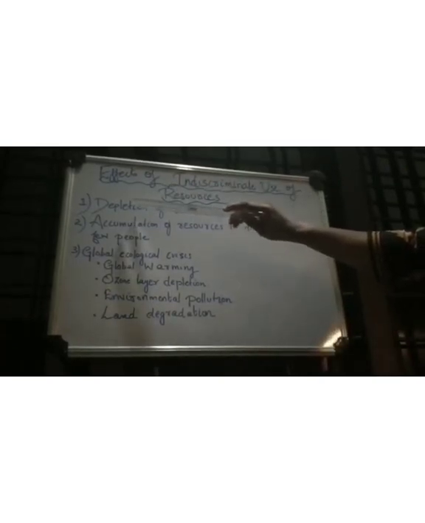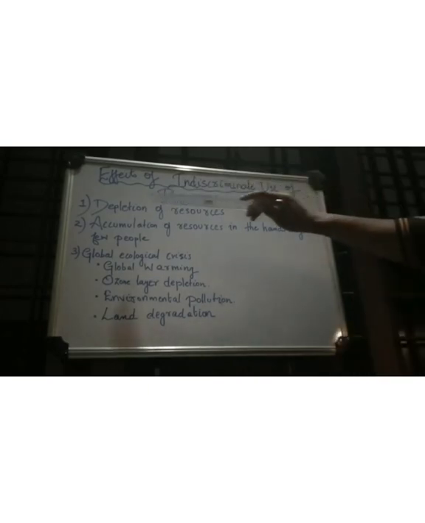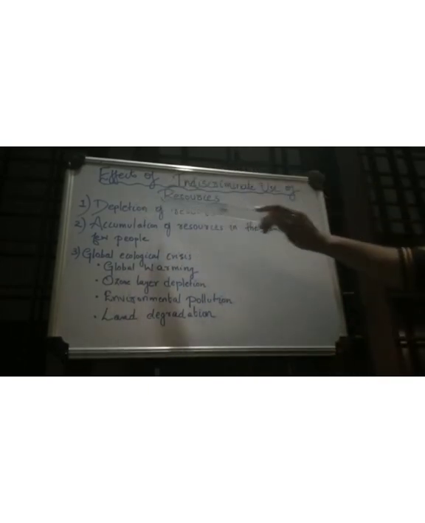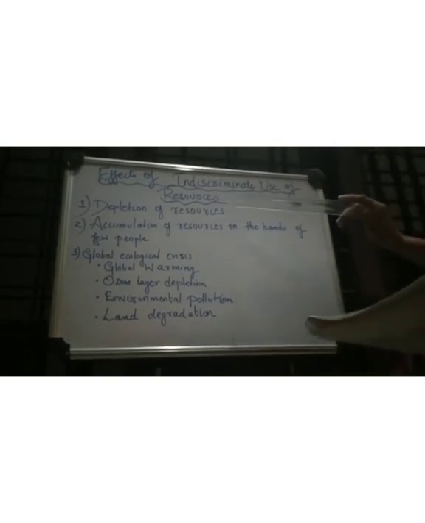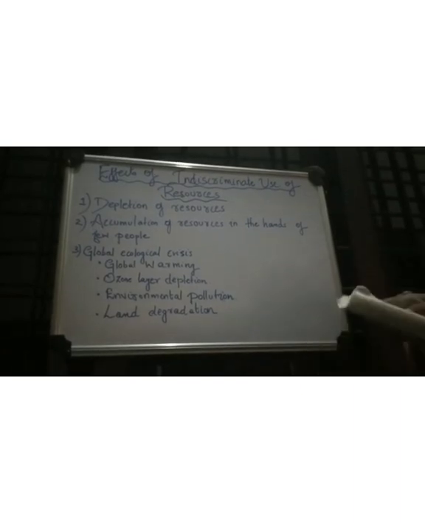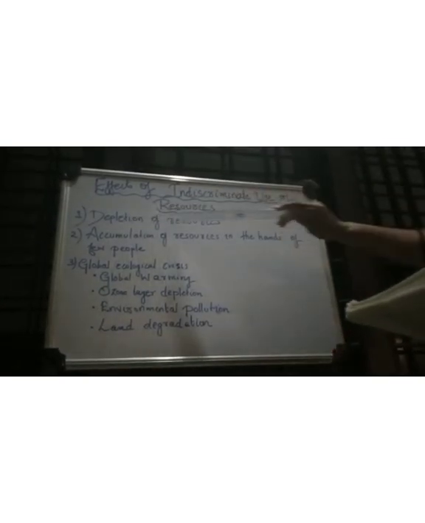The first and foremost effect of indiscriminate use of resources is the depletion of resources. Depletion means completion. Okay, so children, resources are used by some people due to their greedy nature. So due to their greed, they are utilizing the resources continuously again and again. For the satisfaction of their greed, they are utilizing these resources, and it may lead to depletion itself, because there is no end for greed.